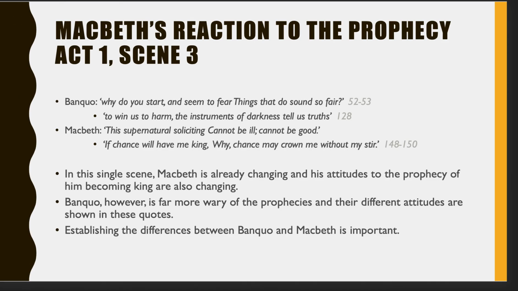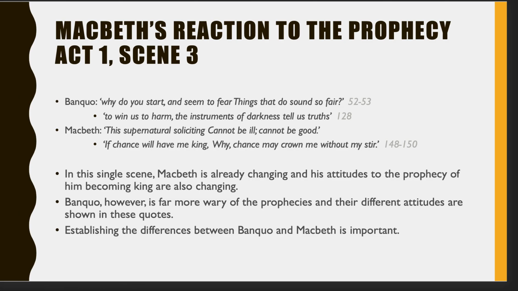Now, we never get told why Macbeth reacts in this way. There are a few reasons why he might. Maybe because he's never considered becoming king before. Maybe for him to become king, it implies that Duncan would have to die, so all those things may be very shocking to him. Also, he may not want to be king. He may not want that responsibility, being as he's not considered it previously. So that's quite important, the way that he reacts in quite a fearful way. We already know that Macbeth's not really scared of much, so this fear starts here. That's the beginning of the fear.